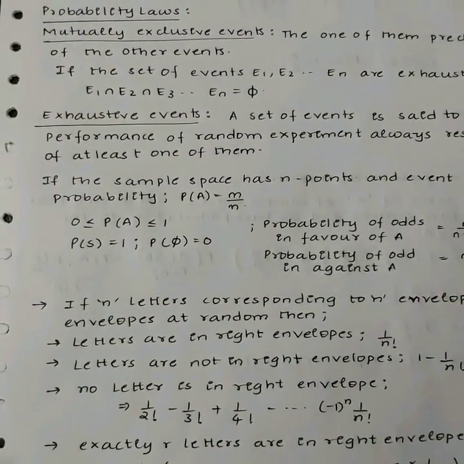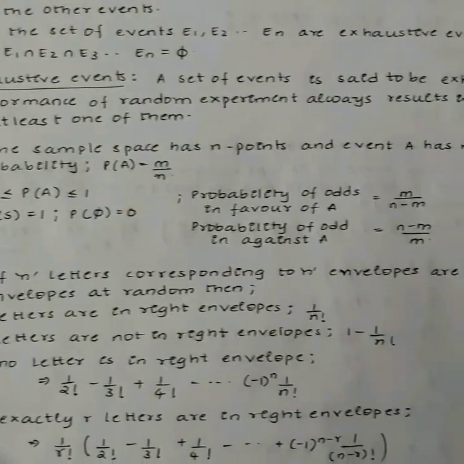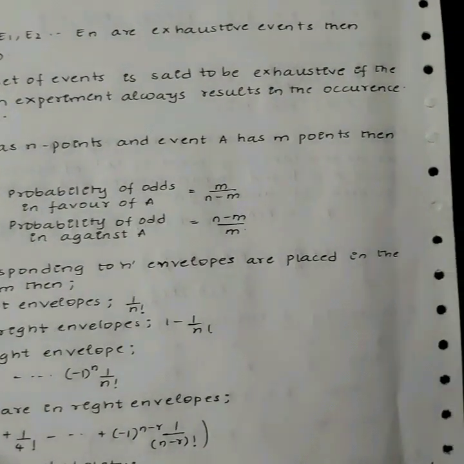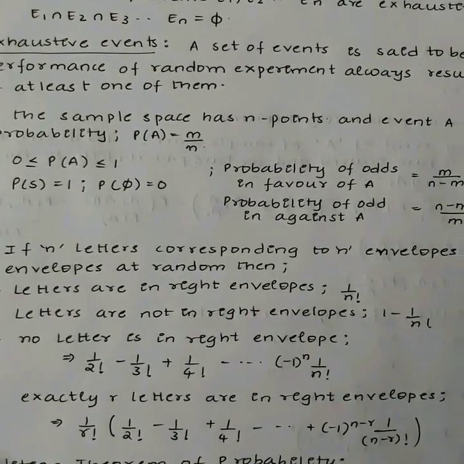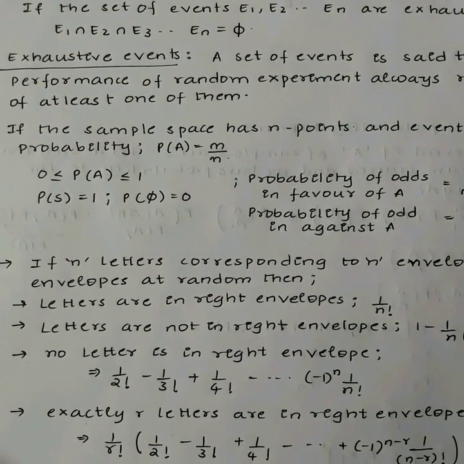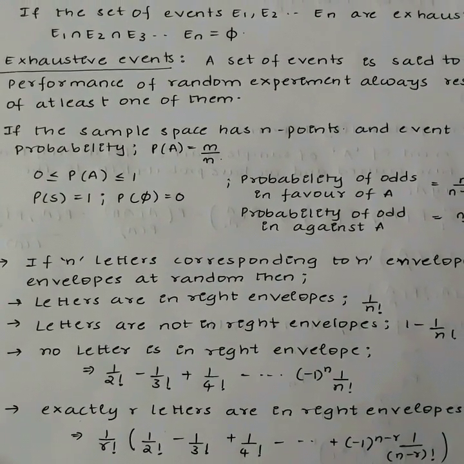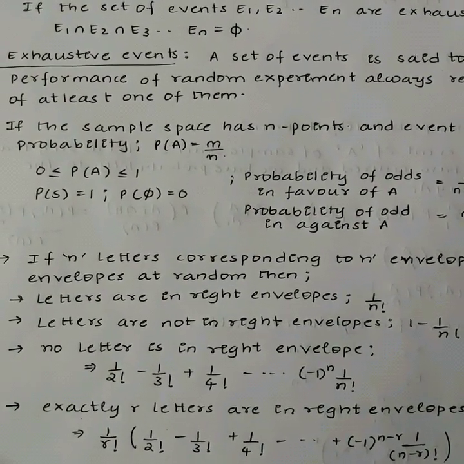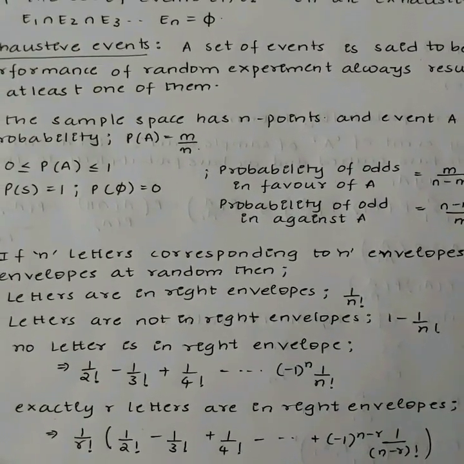A few important results. If n letters corresponding to n envelopes are placed in the envelopes at random, then the probability that the letters are in correct envelopes is 1 by n factorial. The probability that the letters are not in the right envelopes is 1 minus 1 by n factorial.